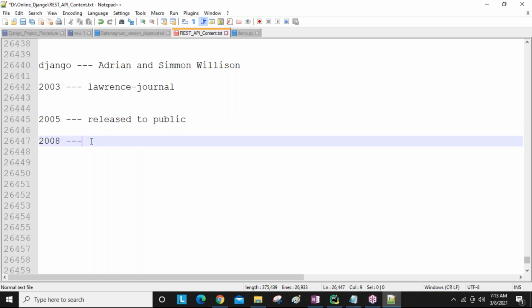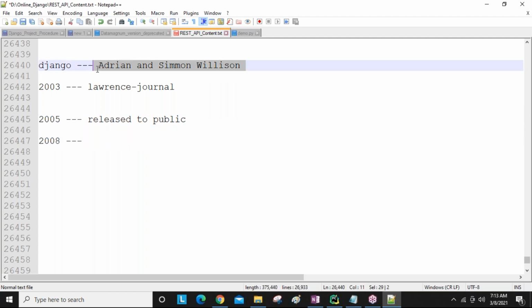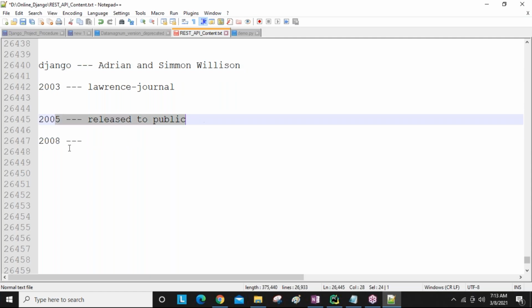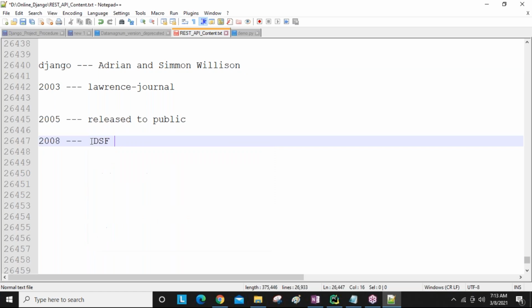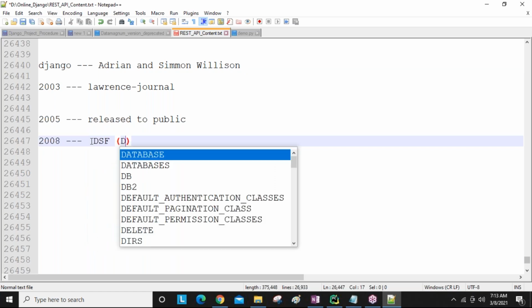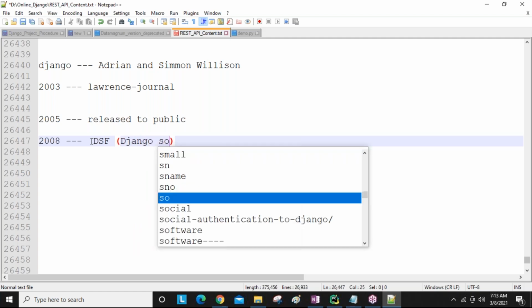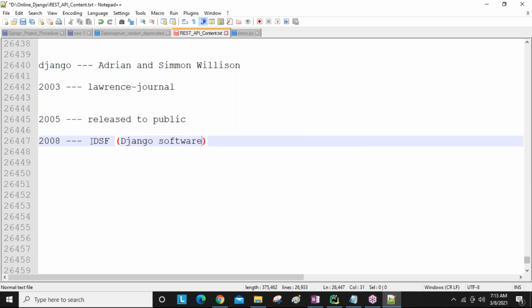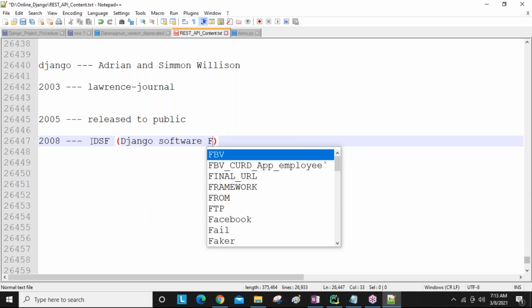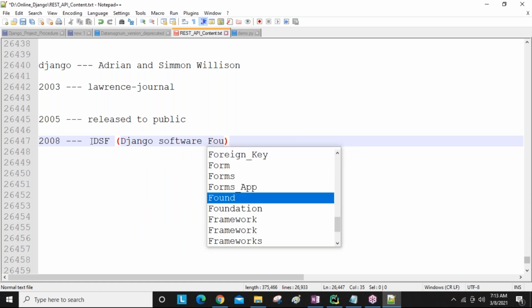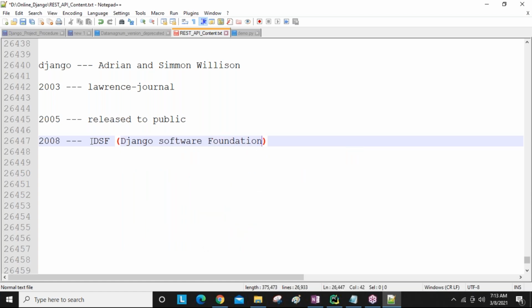Now in 2005 they released it to the public. In 2008 they started their own organization, named the DSF, meaning Django Software Foundation. No problem, guys.